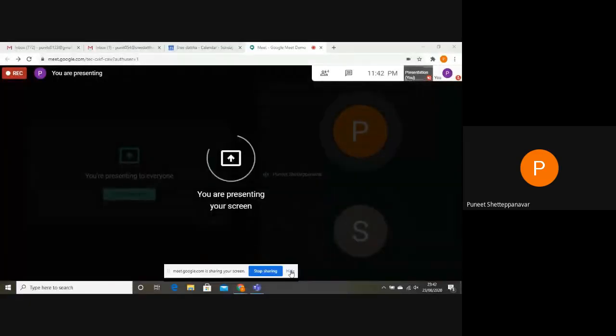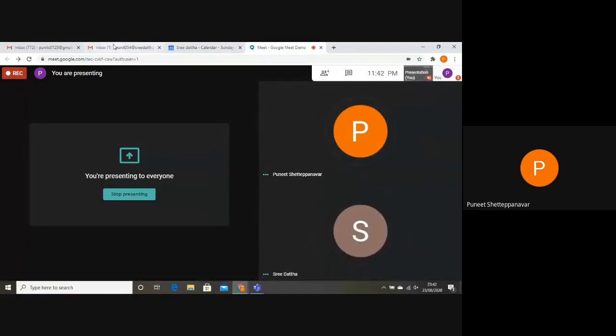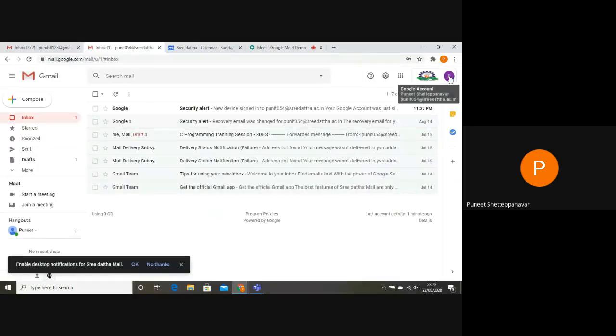I hope you are getting my screen, sir. Yes, sir. Fine. So first we will log into our domain account. I hope you can see on the right hand side upper corner. I have placed my mouse there. So it is showing Puneet054 at shridatta.ac.in. Exactly. So we have to log in according to our domain ID and passwords created by the college.